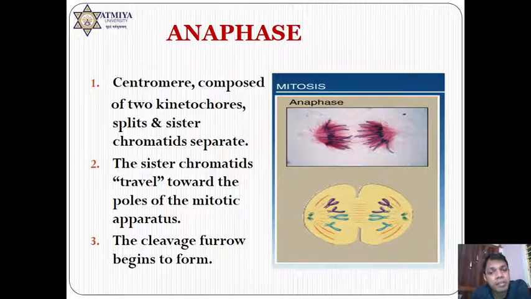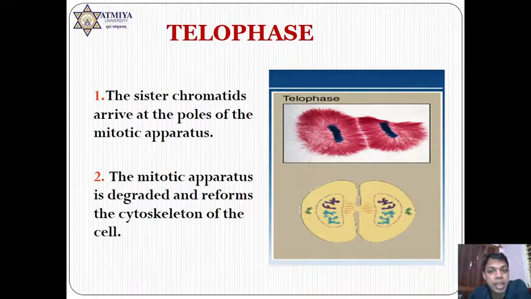Next one is anaphase. After MPF activity, the cell moves from metaphase to anaphase. In the anaphase, both the chromatids are going to be separated due to the pulling force of the spindle fiber, and they are going to travel to their opposite ends, their own respective poles. And once we reach the telophase, it is just the reverse of prophase. It means again the nuclear membrane is going to be formed, endoplasmic reticulum, Golgi body, everything is going to be formed, and hence we are saying it is just the reverse of prophase.